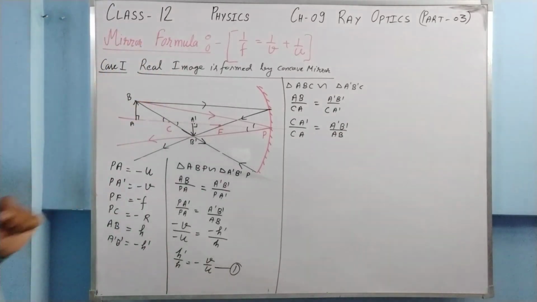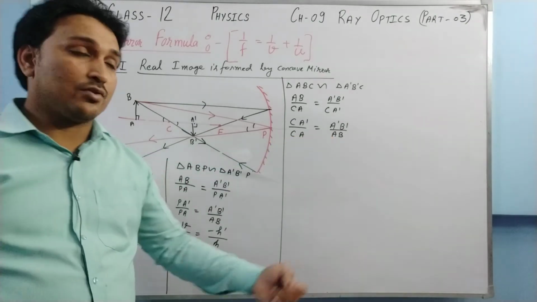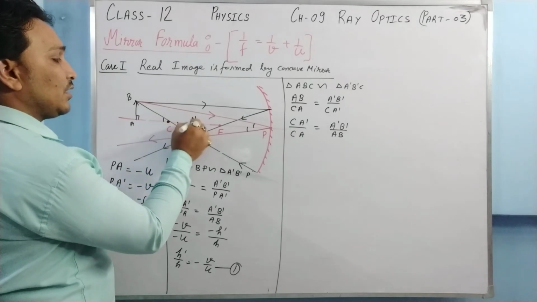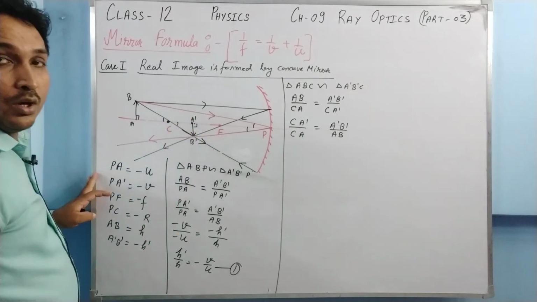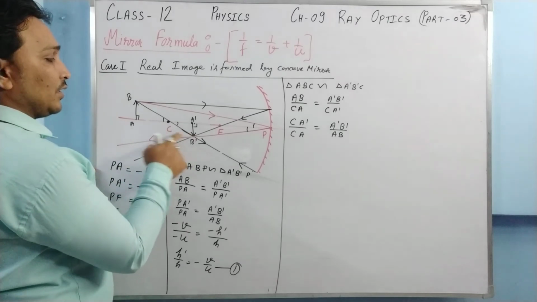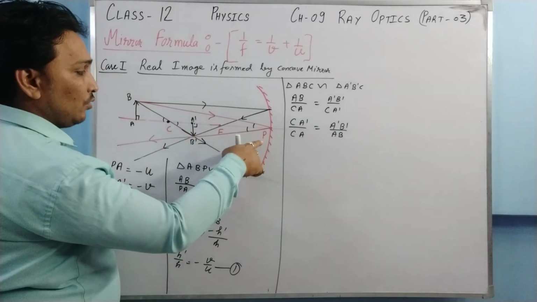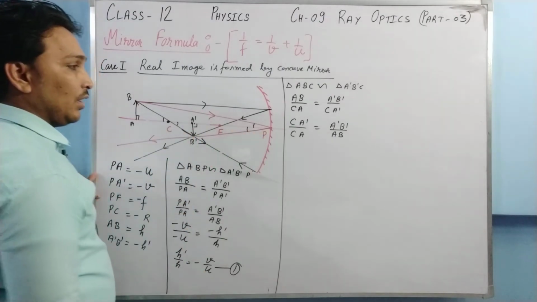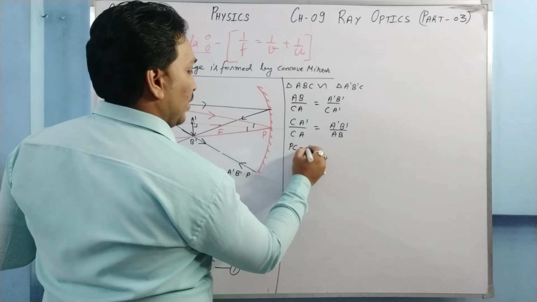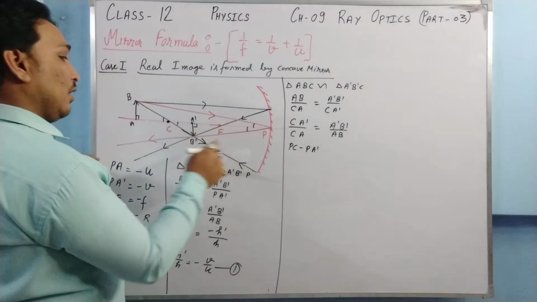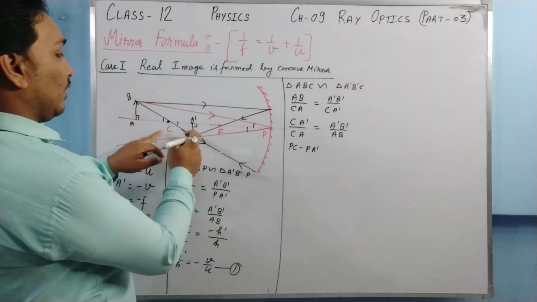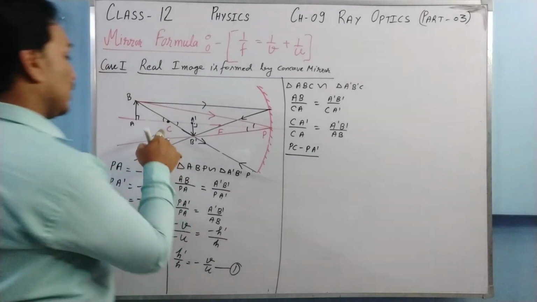Now just see, I have the value of A dash B dash, which is minus h dash. I have the value of AB, it is h, but I don't have the value of CA dash. I don't have this distance from here to here. So what I need to do is calculate this distance. How will I be able to? I am going to write this CA dash as PC minus PA dash. Just see, from here till here it is PC, from here till here it is PA dash. PC minus PA dash will give this distance. In the same manner, CA, this distance.